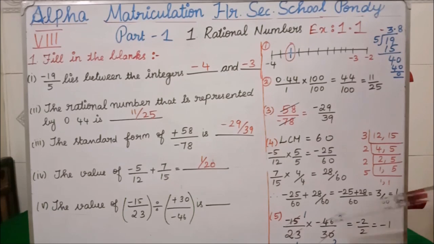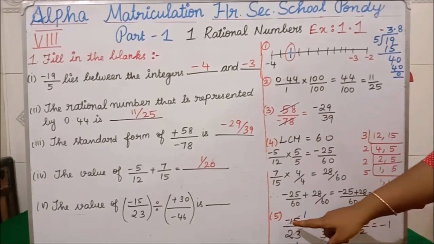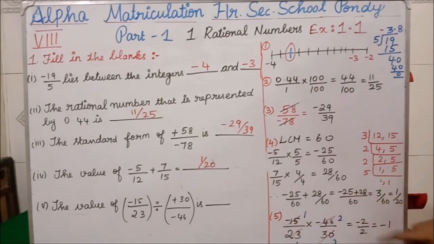So what we are doing is 15, 30 we can cancel. Similarly 23 and 46 we can cancel. In 15 table 30 will come 2 times. Similarly in 23 table 46 will come 2 times. So 1 into minus is there here. So minus 1 into 2 is minus 2.